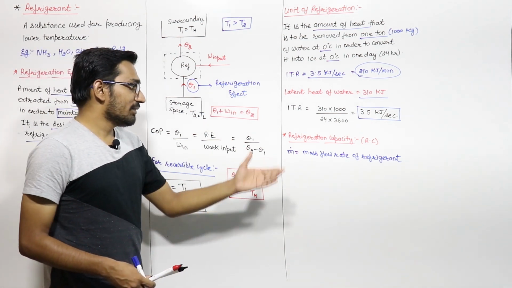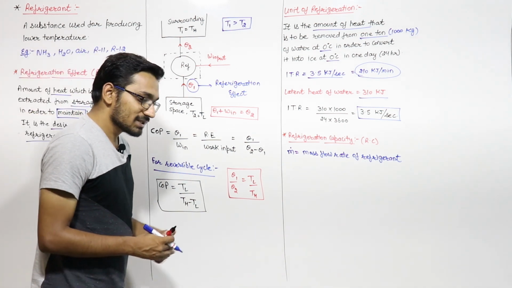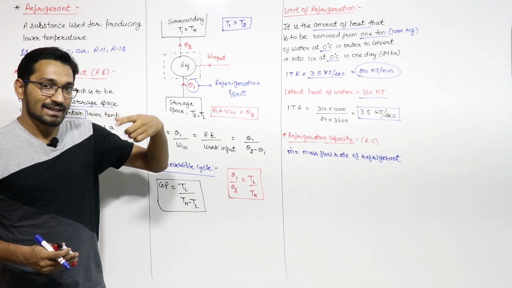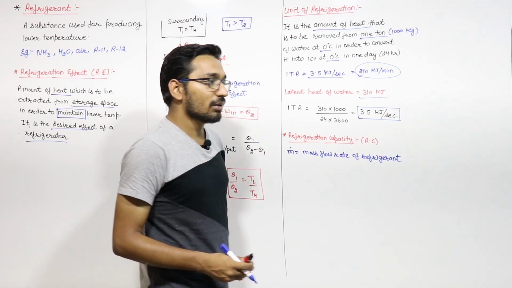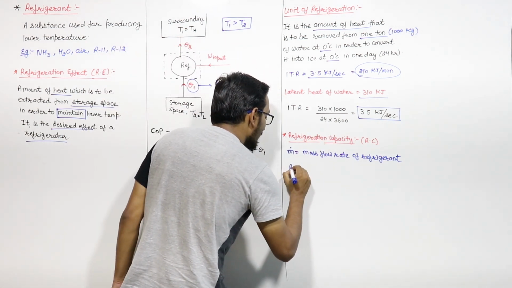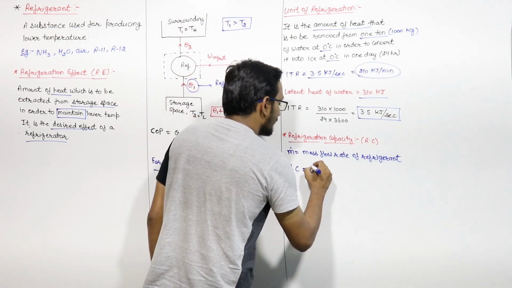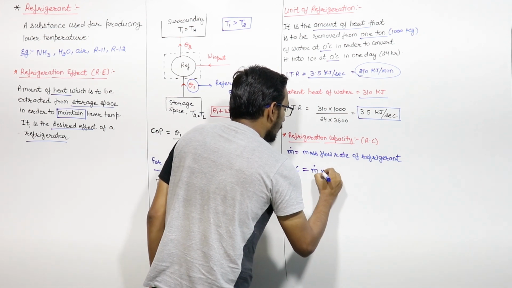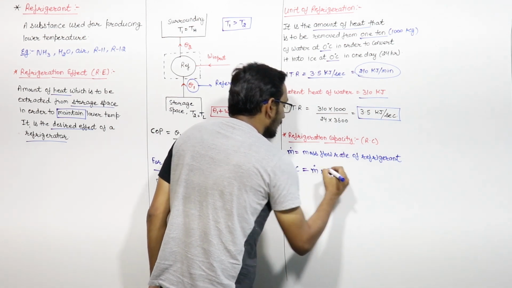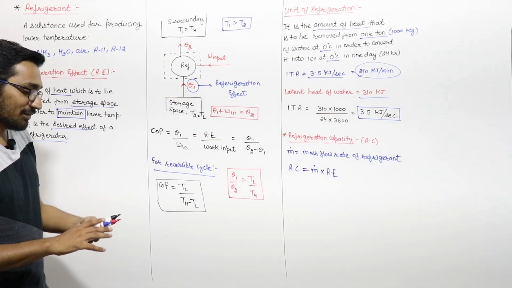Next concept is your refrigeration capacity. Let us say m dot is the mass flow rate of refrigerant. In the cycle, let us say the mass flow rate of refrigerant is m dot, then this refrigeration capacity can be written as mass flow rate into refrigeration effect.